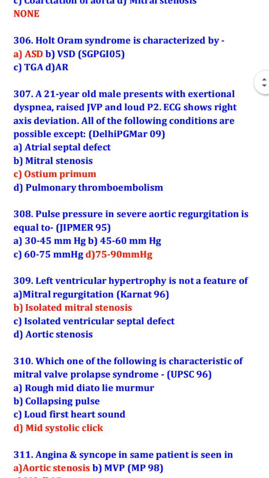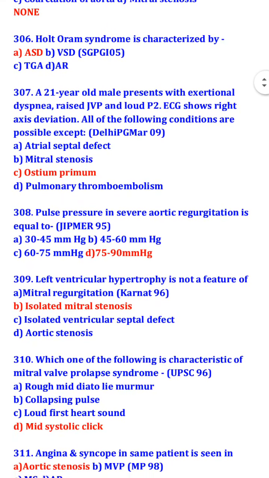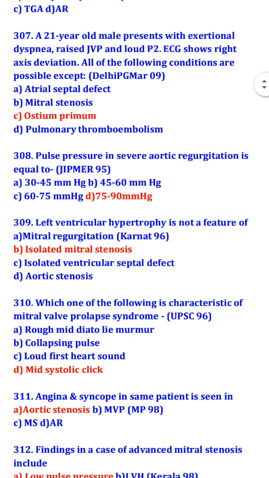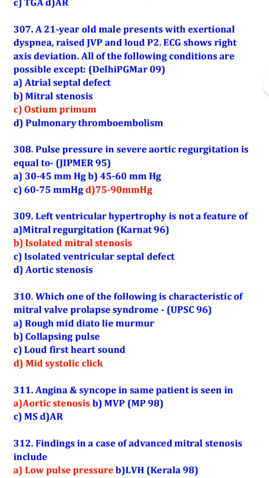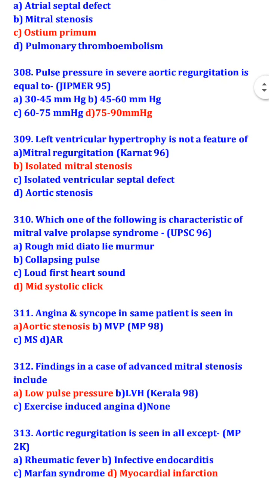Pulse pressure in severe aortic regurgitation is equal to 75 to 90 mm of mercury. Left ventricular hypertrophy is not a feature of isolated mitral stenosis. So, left ventricular hypertrophy is a feature of mitral regurgitation, isolated ventricular septal defect, and aortic stenosis. Which one of the following is characteristic of mitral valve prolapse syndrome? Mid-systolic click.